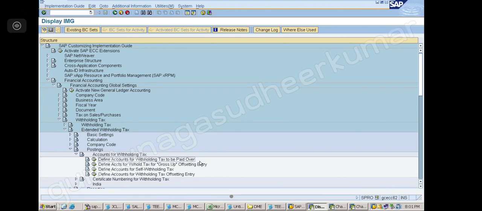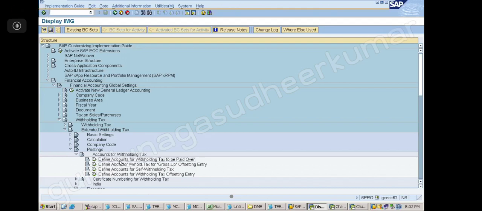Sir, can you please write it on notepad, sir? Better to take screenshots or numbers. So here: Financial Accounting, Global Settings, Withholding Tax, Extended Withholding Tax, Postings, Accounts for Withholding Tax, Define Accounts for Withholding Tax to Be Paid Over.